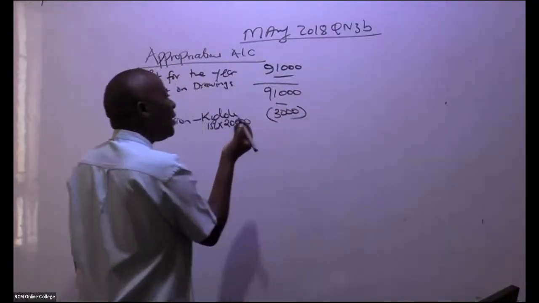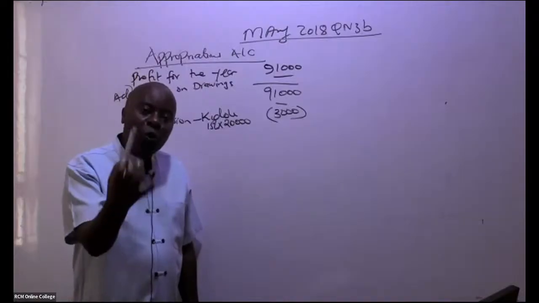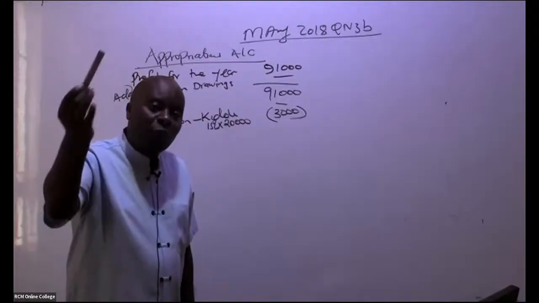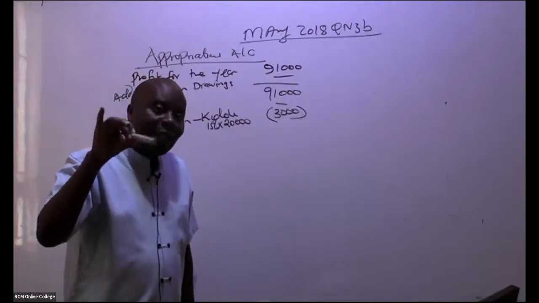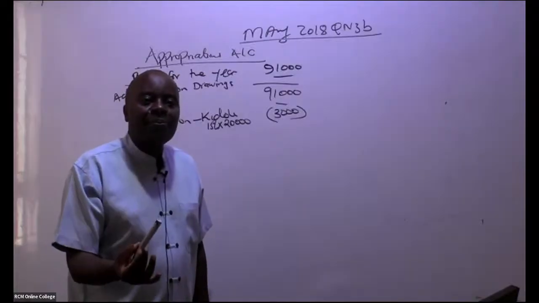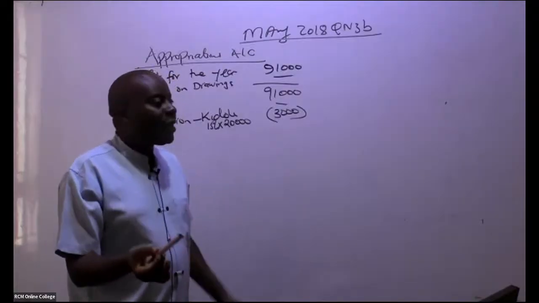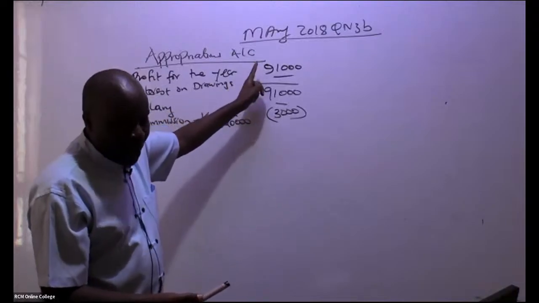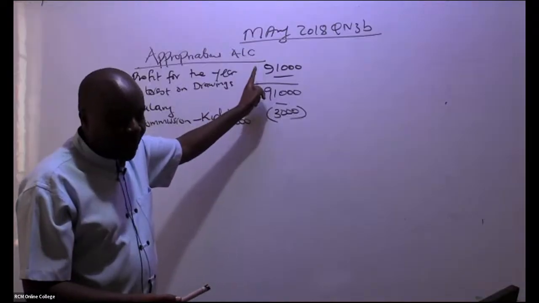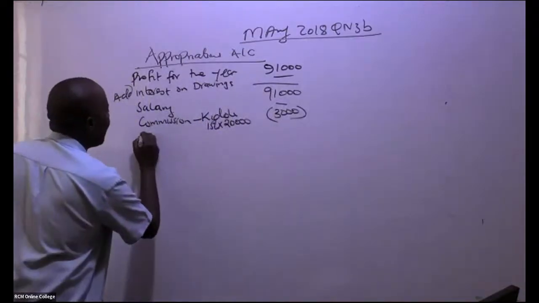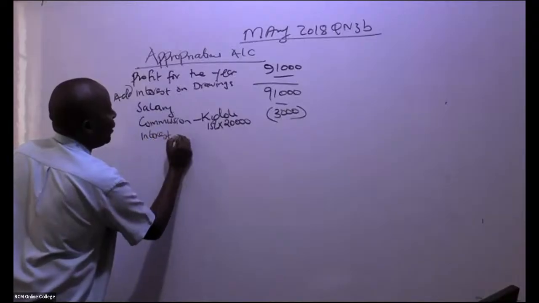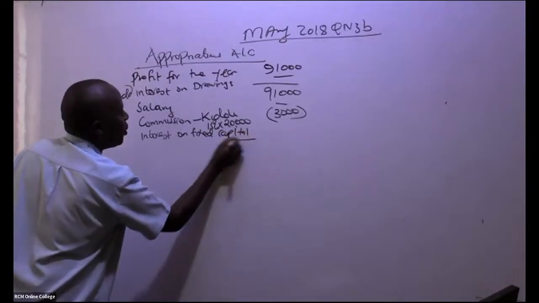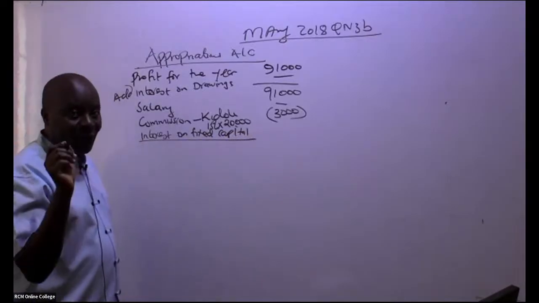3,000. From there, these people have given us capital, which will enable us to run this partnership into the future. What we call the fixed capital, what they can't withdraw. We must pay them interest. So that interest will be an appropriation, a distribution of the profit. So come here and give us, ladies and gentlemen, the interest on fixed capital. Interest on fixed capital. Of course, everybody has a fixed capital there.